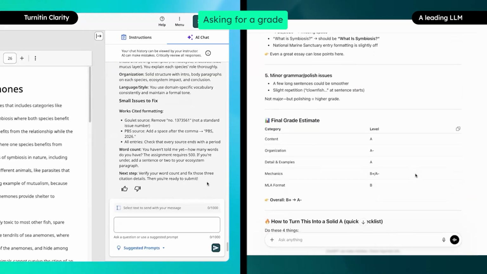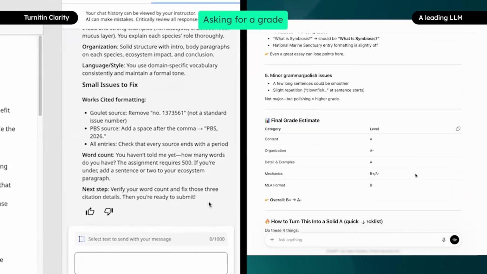Clarity goes on to explain to the student what works well in the essay, while also highlighting issues to fix. It closes with next steps for the student. This provides the student with an opportunity to learn and improve the essay.